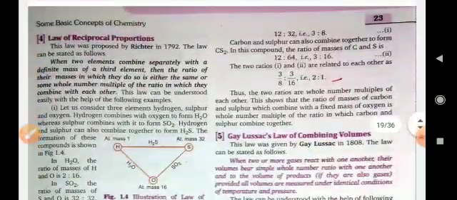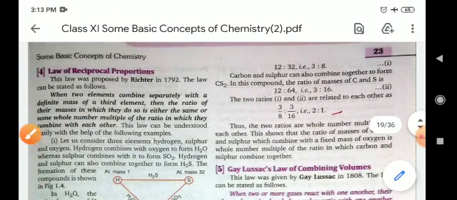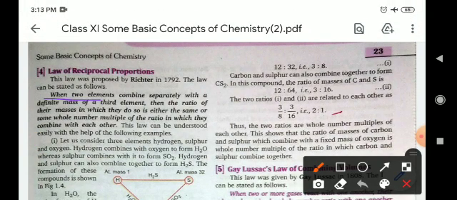Number 4 is the law of reciprocal proportions. When two elements combine separately with a definite mass of a third element, then the ratio of their masses in which they do so is either the same or some whole number multiple of the ratio in which they combine with each other. Means you can say, when two elements combine separately with a definite mass of a third element, then the ratio of their masses will be a simple whole number ratio.